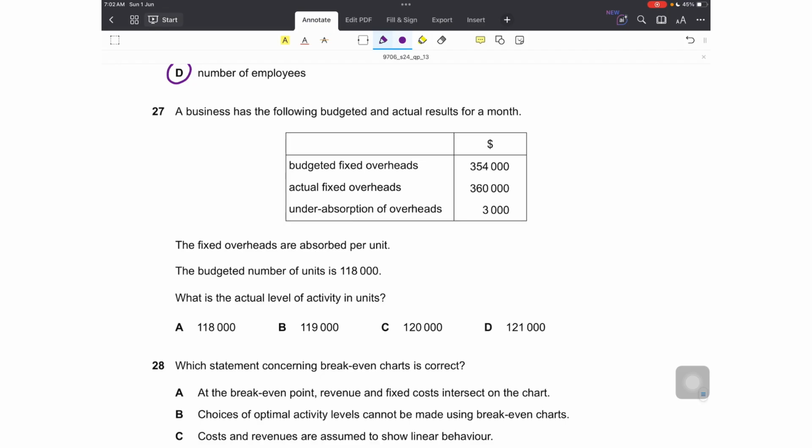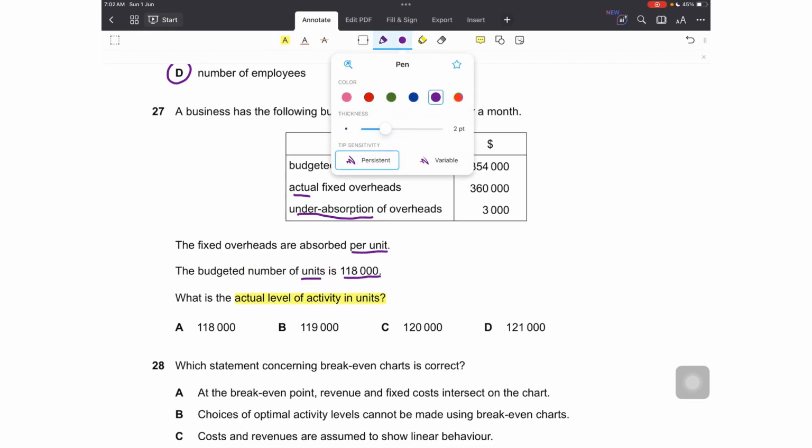Number 27. A business has the following budgeted and actual results for a month. We have budgeted fixed overheads, we have actual fixed overheads, and we have under absorption. When is there under absorption? When we absorb less than what we actually incur. The fixed overheads are absorbed per unit. So this is the OAR, and the basis, the number of units in total, is 118,000. The question is, what is the actual level of activity in units?